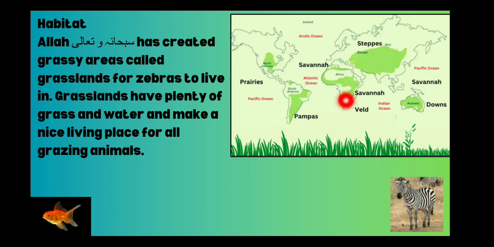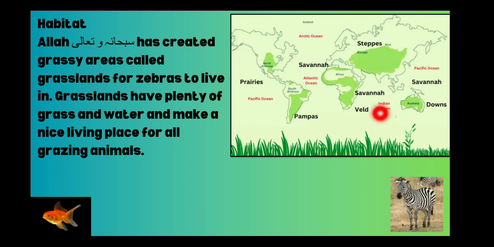In the world map over here, you can see these green areas. These are all grasslands, and their names have also been mentioned. So these are prairies and pampas, savanna, veldt, steppes, again savanna, and then downs, right?